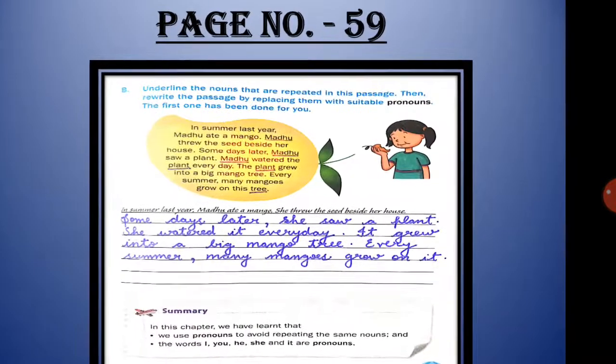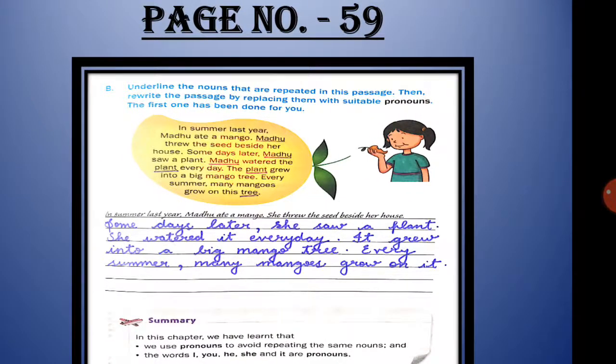Now please come to page number 59. Underline the nouns that are repeated in the passage. Then rewrite the passage by replacing them with the suitable pronouns. The first one has been done for you. Now children, you can see one passage is there. So just read that passage.